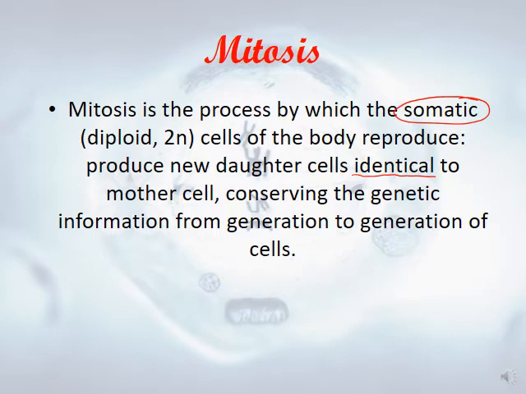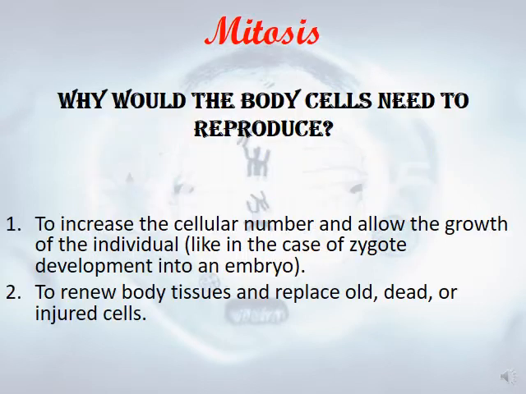So daughter cells are identical to the mother cell, having the same genetic information.